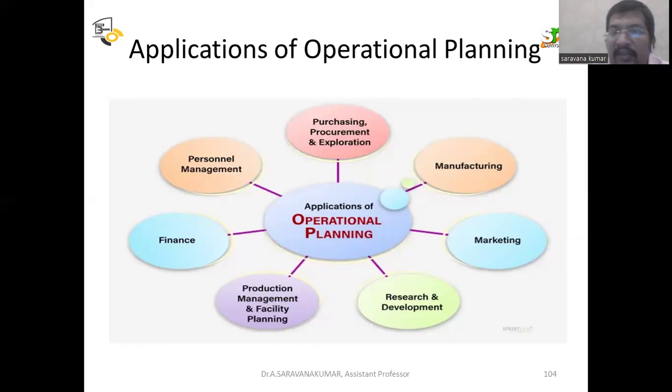Then production management and facility planning. So how to manage the production and also facility planning. Most organizations have advanced technology, so we use that advanced technology to monitor all the departments in one place. Then finance. Everyone knows finance is the lifeblood of the business. Without finance, we can't run any business. Personnel management is nothing but human resource management. In operational planning of human resource management, there is manpower planning: how many persons are required for a particular job to achieve the objective. Thank you all for watching.